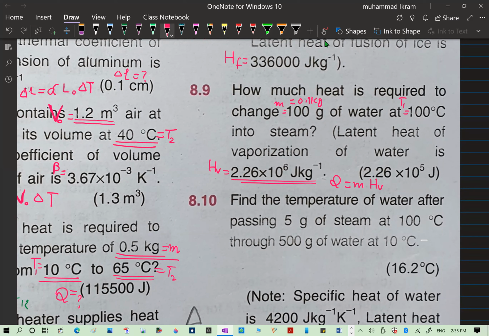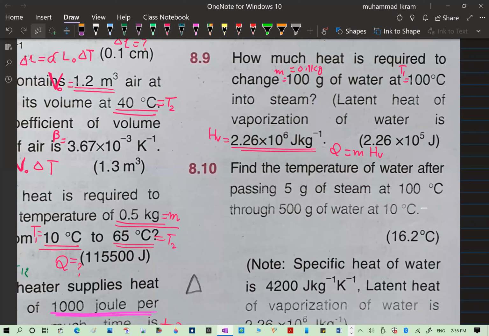So this is easy. Find the temperature of the water after passing 5 gram of steam at 100 degrees centigrade through 500 gram of water at 10 degrees centigrade. So here it is the mass of the water, and it is 0.5 kg. Here the final temperature of the water is required; the T1 temperature is given.